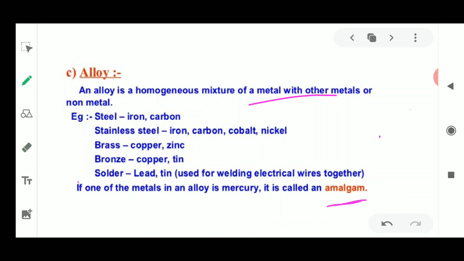Okay, please remember this word. What is amalgam? Amalgam is an alloy where one of the metals in the alloy is mercury. Okay, so sodium amalgam could be there, potassium amalgam is there, so we could use these amalgams in the form of alloys for various purposes. Okay, so this was about alloys.